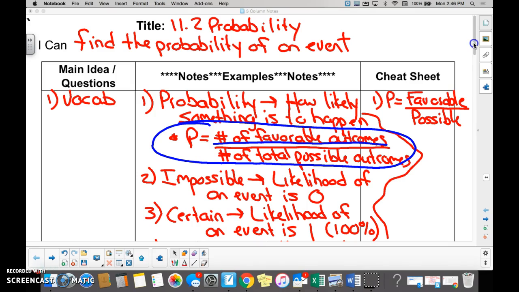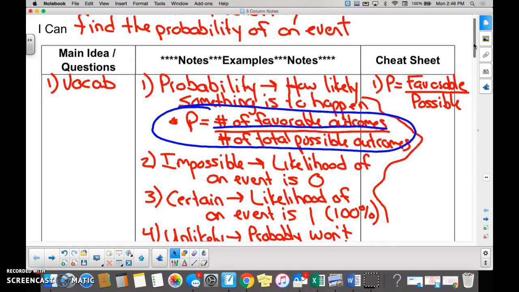All right, so probability is a big deal. The formula for probability is circled here now in green. On the count of 3, could you please read the probability formula to me? 1, 2, 3. Number of favorable outcomes over number of total possible outcomes. Good. So if I were to flip a coin and I wanted to know the probability of it landing heads